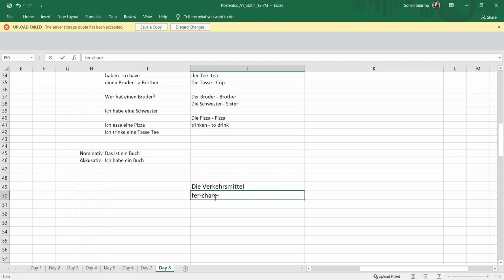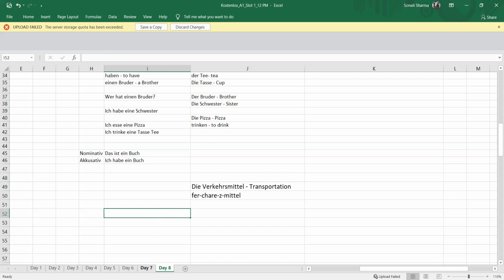You can put S or Z sound, but it's better to put Z. So Verkehrs and then Mittel. Verkehrsmittel. Now the meaning of Verkehrsmittel is transportation. Now let's learn some transportation.